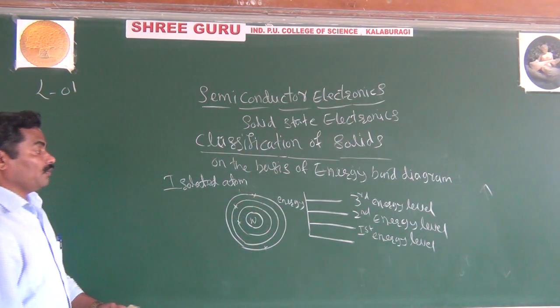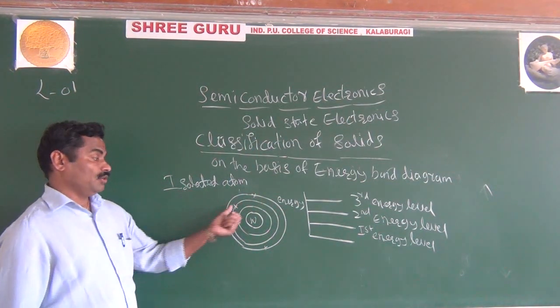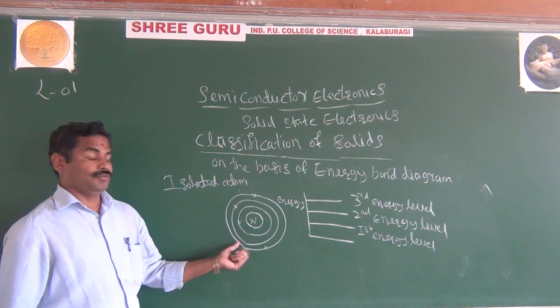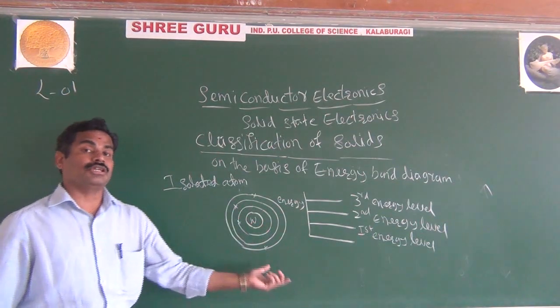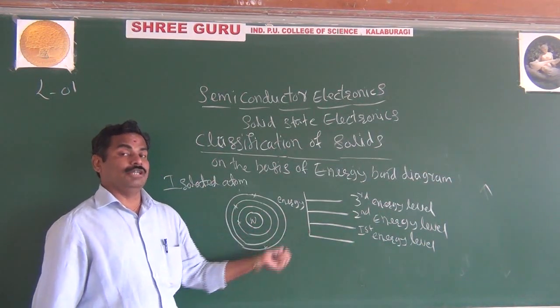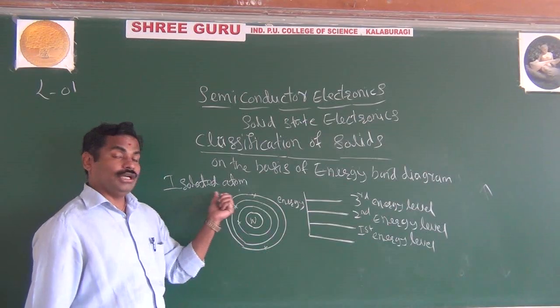Why is it called an isolated atom? Because this atom is individual. We are considering only one atom, and this atom does not have any interaction with the neighboring atoms. That's what is called an isolated atom.